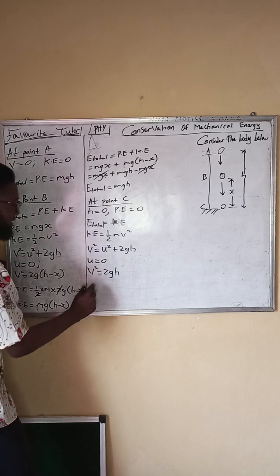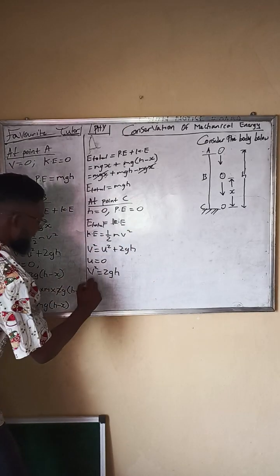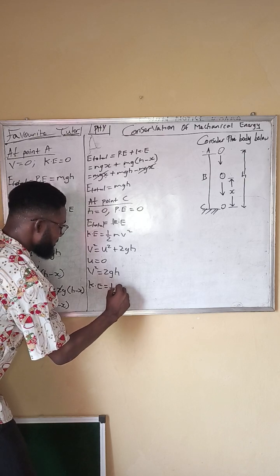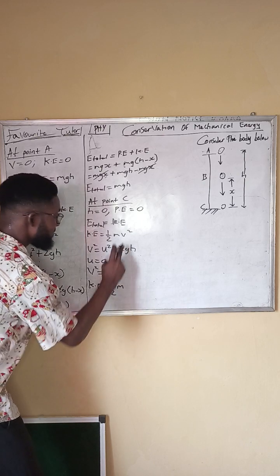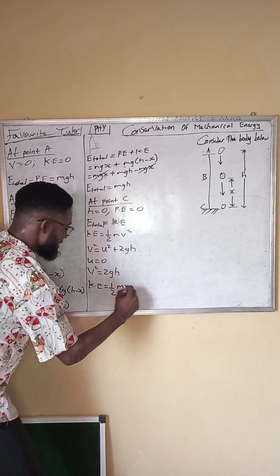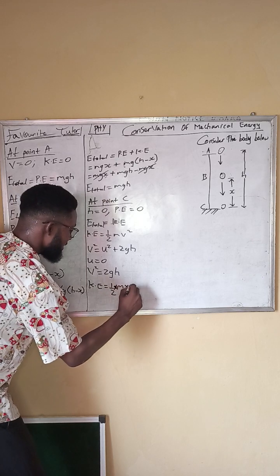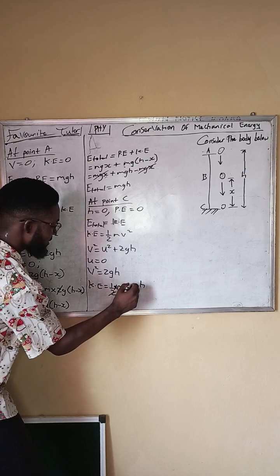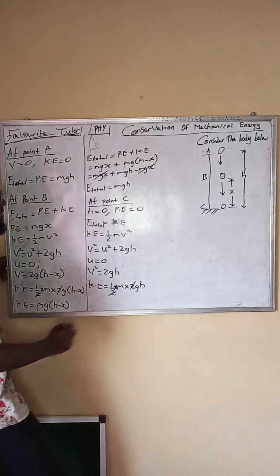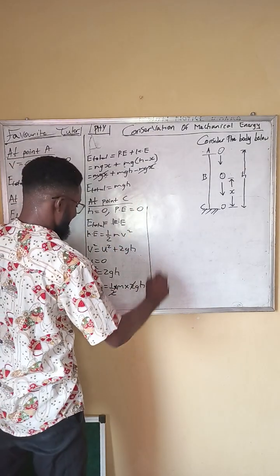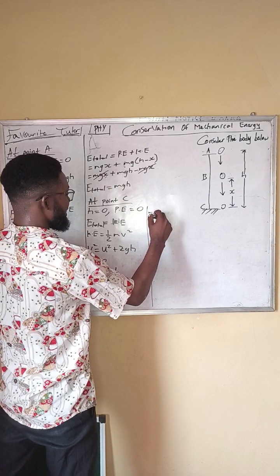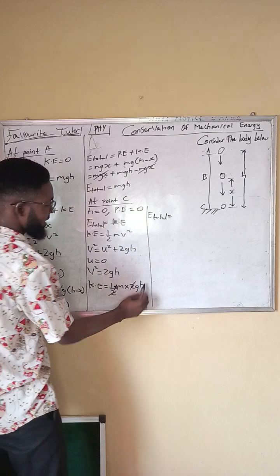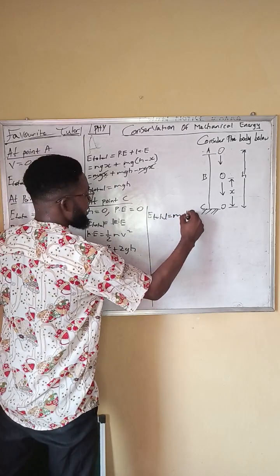So we have the velocity. We'll now equate it in the kinetic energy. Kinetic energy is equal to 1 over 2 m v square. v square is 2gh. 2 is going to cancel out 2. So we have the total energy as mgh.